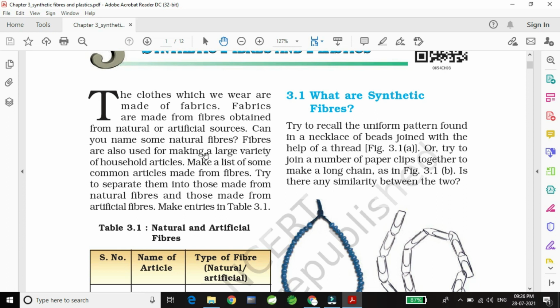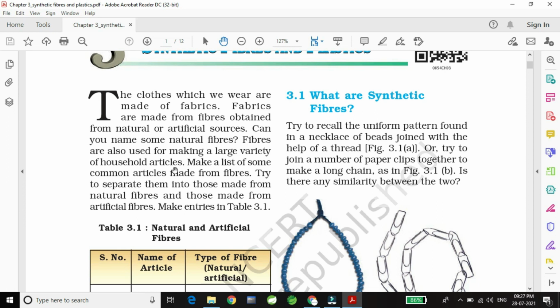Fibers are also used for making a large variety of household articles, like the mat is made up of cotton. The mat which we keep on the floor is made up of cotton. And household articles like table, chair, plastic chair, or the jar which we keep in our kitchen, which is made up of plastic.